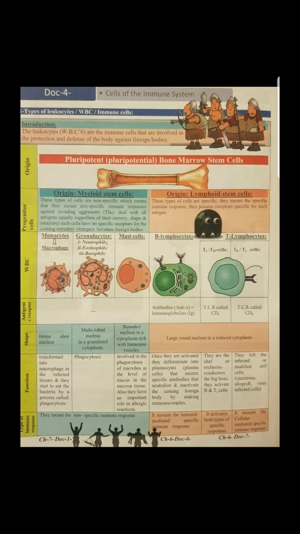What do I mean by myeloid stem cells? These types of cells are non-specific, which means that they mount a non-specific immune response against invading aggressors. They deal with all antigens equally, regardless of their identity, shape, and structures. They have no receptors for the coming intruders or invaders or foreign bodies.